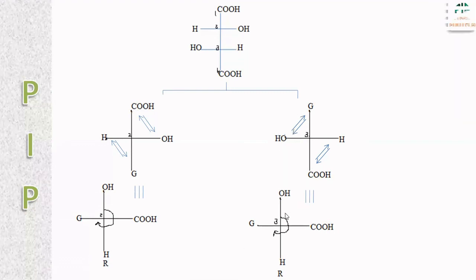So now the order of priority is given. OH group having higher priority. Second priority is given to COOH group when compared to the first asymmetric carbon, because here it is CC attachment, here it is CO attachment. So 6, 8, 6, 6. Here this is also carbon.